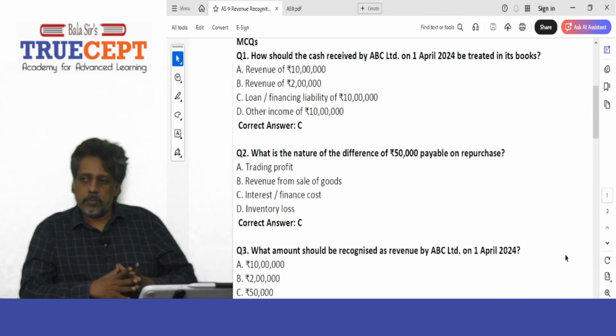Next. Question 2. What is the nature of the difference of 50,000 rupees payable on repurchase? What is the right option? It's C, interest or finance cost. Exactly. That is nothing but the 50,000 is the interest on the loan you have borrowed from XYZ traders, right? It is the interest or finance cost.